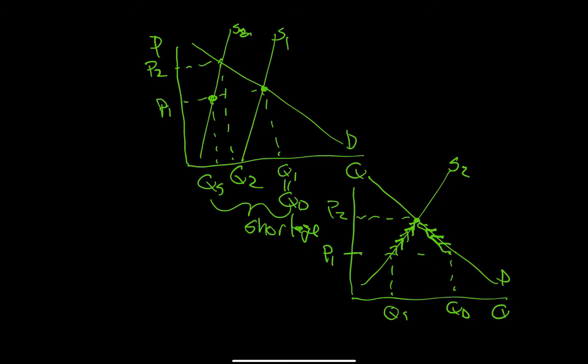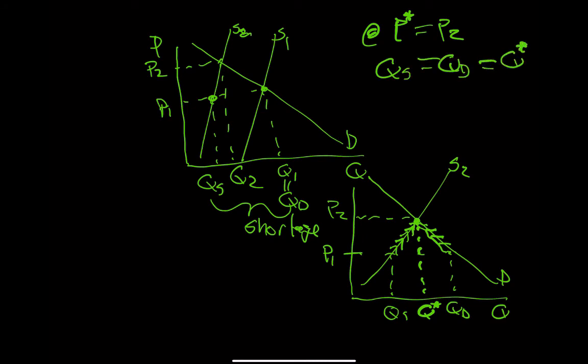Of course, in the long run, people are going to be willing to build new homes because the price of homes is high, the price of housing is high. In the long run, there's going to be an even bigger response. And so as that price goes up, eventually we get to this point, Q star, and at P star, which equals P2, in this case, quantity supplied equals quantity demanded. Okay? They both equal Q star. So we end up in equilibrium.